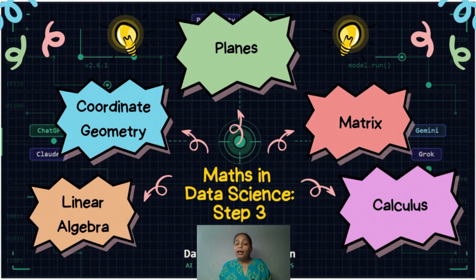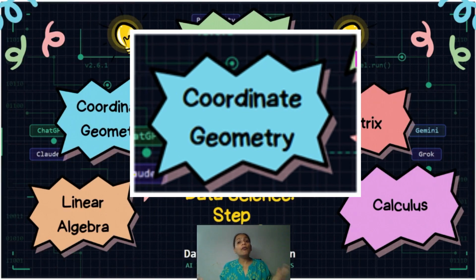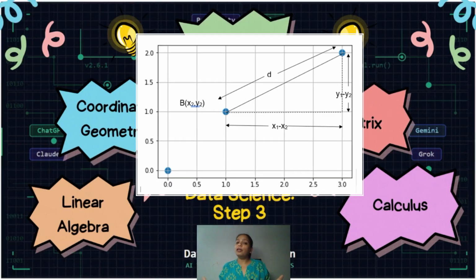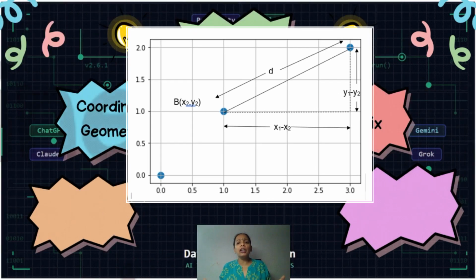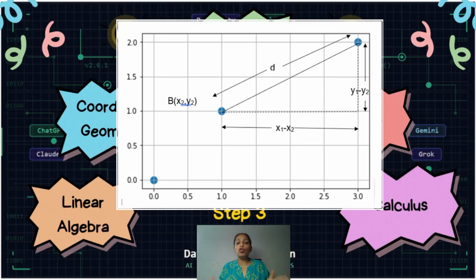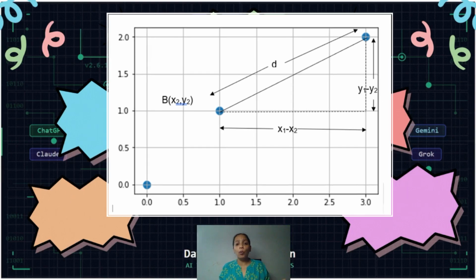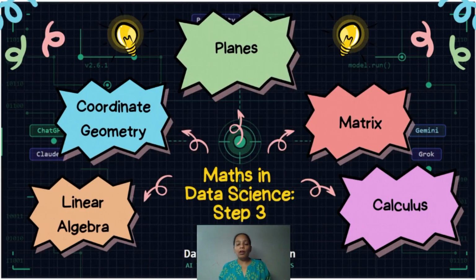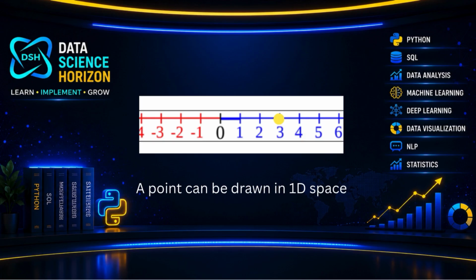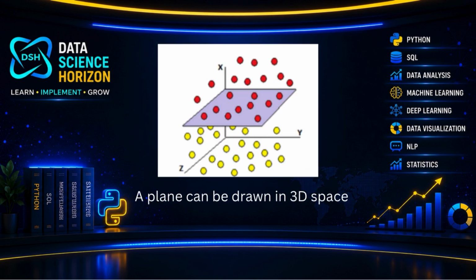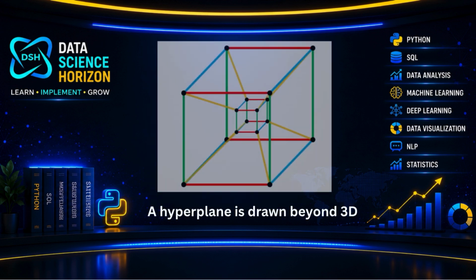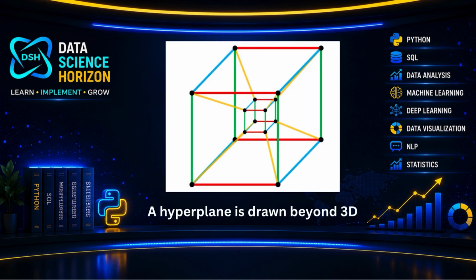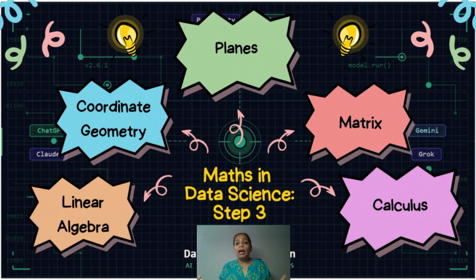To draw that line, you need coordinate geometry, which gives coordinates x and y to every data point on a plane. A machine learning model measures the distance between two data points using the distance formula from coordinate geometry. A point has no dimension, a line is one dimensional, a plane is two dimensional, and in machine learning, you need to go beyond two dimensions, that is three dimensional, and it becomes a hyperplane. In a hyperplane, a single line doesn't work. You need SVM models to separate the data.